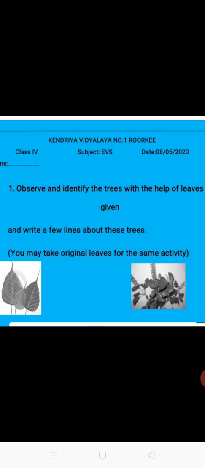I will give you some clues about the leaf of the trees and you have to identify them and also write 2 or 4 lines about that leaf in your notebook after the video. This is the first leaf. Students, I am giving the clue that this is the leaf of a tree which gives oxygen at the night also, and people do worship this tree. So which plant or the tree is this? You have to write 2 or 4 lines about that.